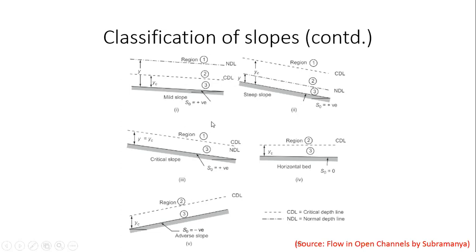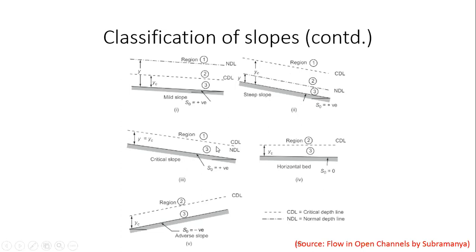So the objective is basically to say that if the flow happens in the region above the topmost line, and if it happens to be a mild slope, then that gradually varied flow profile will be called an M1 profile. Why will it be called M1? Because it happens in a mild slope, so M, and it happens in region 1, so therefore it will be M1. If it happens in this region, it will be called an S2 gradually varied flow profile. Why will it be called S2? Because it happens on a steep slope and it happens in region 2, so it will be called an S2 profile.